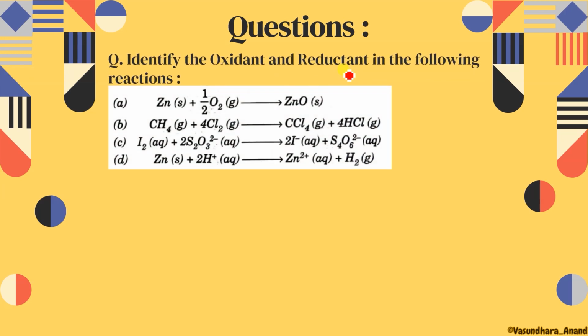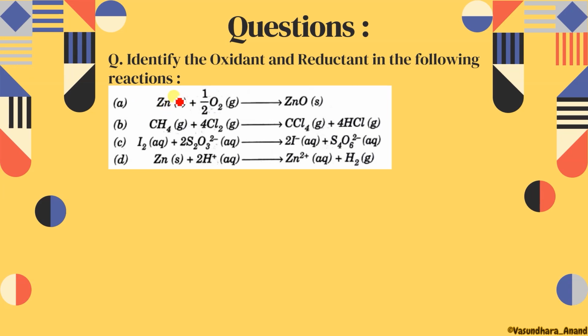The next question: now we know the oxidation number and how to find it. So now you have to decide the oxidant and the reductant. As I told you, the one which is undergoing oxidation will be called the reductant, and the one which is undergoing reduction will be called the oxidant. In the last class we have explained this. So just find the oxidation number quickly, and then we will say which one is oxidant and which one is reductant.